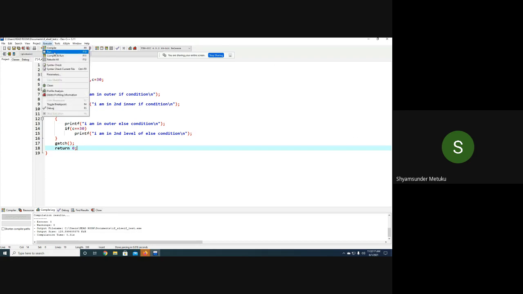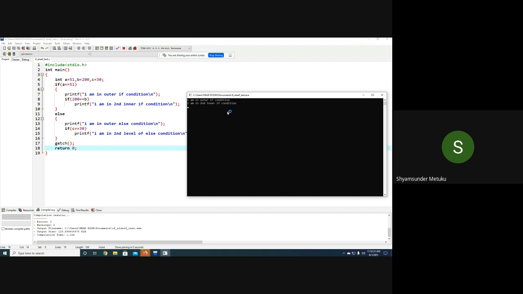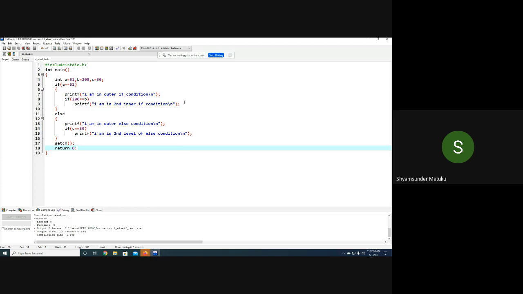So let us verify. So I am in the outer condition, I am in the second inner condition. Yes or no? The else part is completely ignored and only the if condition executes. So I am trying to execute two ifs within an if. So these two things are getting executed.